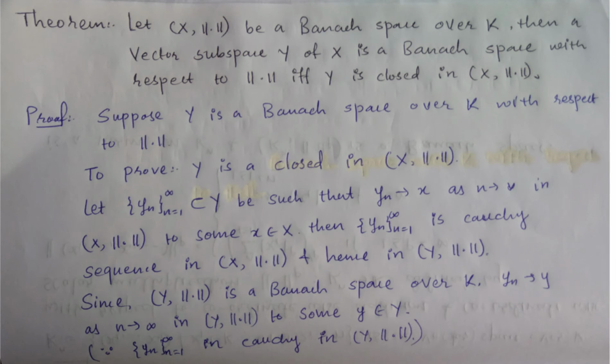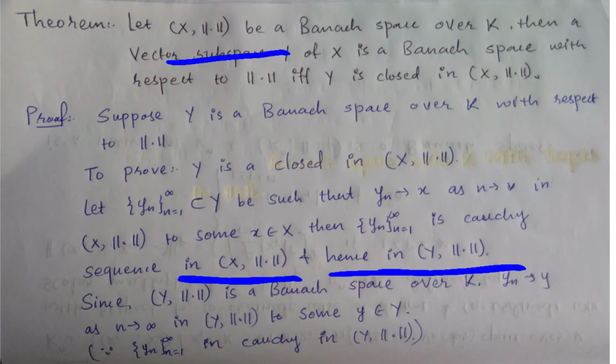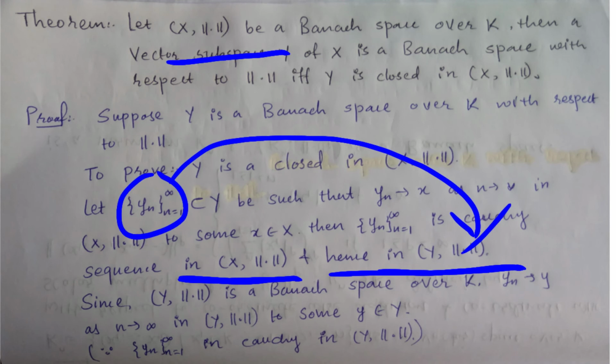So yn is a Cauchy sequence in X with this norm, and hence in Y with this norm, because Y is a vector subspace, right. It means yn is a Cauchy sequence also in this space.